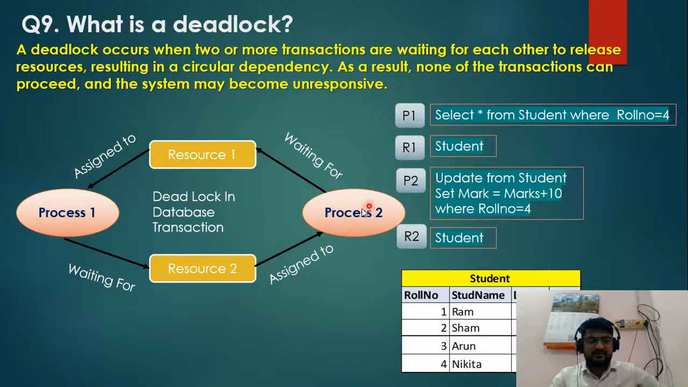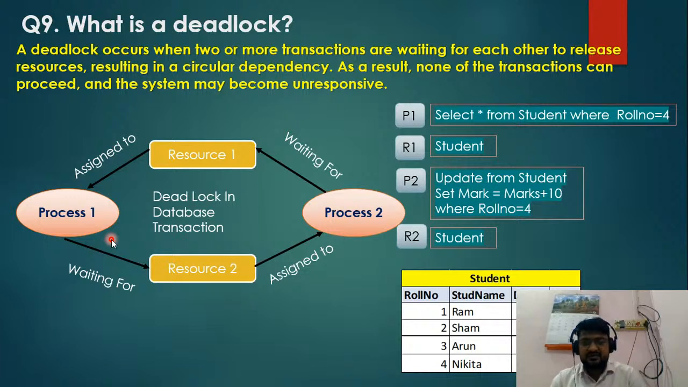Okay, so process P1 will be waiting for resource 2, but it is allocated to process P2. Then process P2 will be waiting for resource 1, but this resource 1 is assigned to process P1. So this is one circular transaction, a circular dependency. When this circular dependency happens, a deadlock will occur. So deadlock in a database transaction occurs when this situation is there.